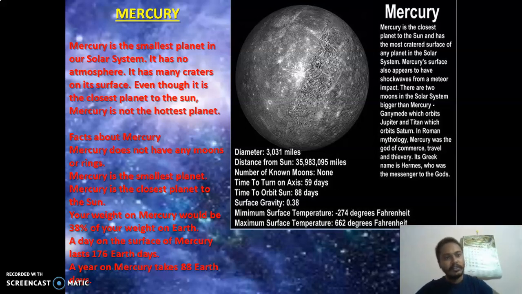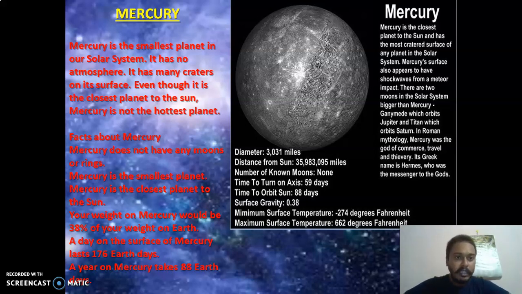It has many craters on its surface. Craters, I discussed last time, are big hole-like formations. On Earth we have big hole-like formations too. But don't think that they are very small. They are very big, like the size of a state or town. So big craters are there.